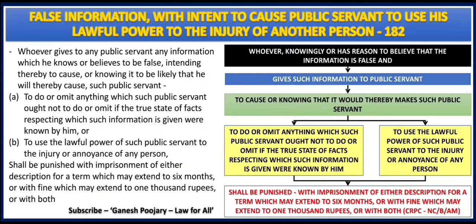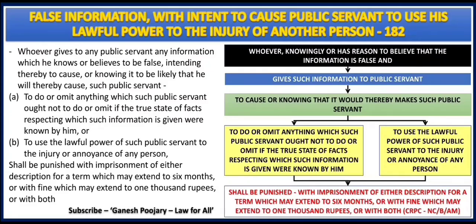He makes that public servant do something that he should not do, or omit something which he should not omit by giving such false information, or he may thereby cause that public servant to injure someone or annoy someone.